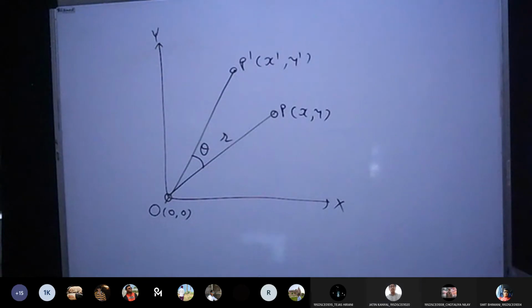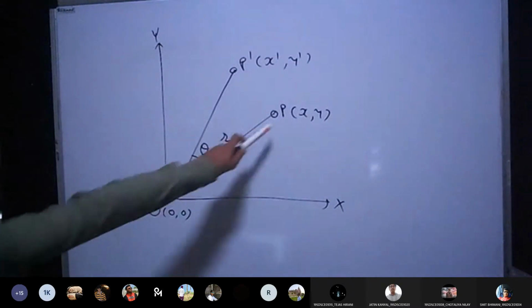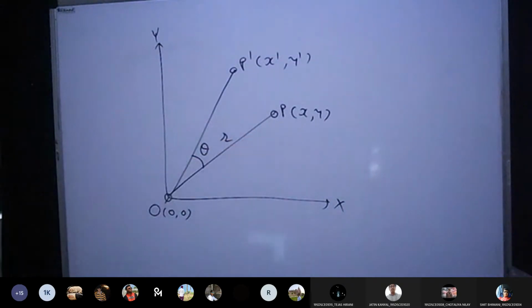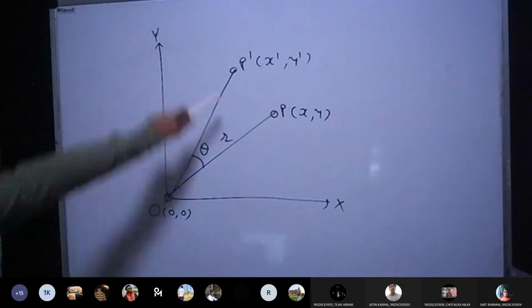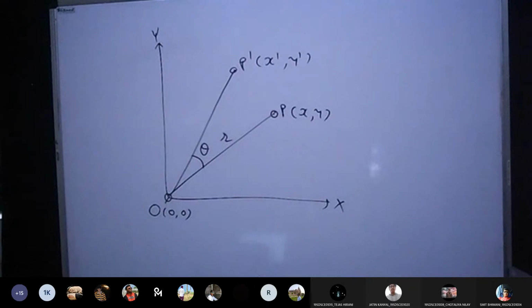Yes, sir. Yeah. So we are trying to rotate this point P. The original coordinates are x and y. To rotate this object, we need to apply the angle, so I am applying the angle theta, this one. Once I apply the angle theta, let us assume that I will get the new point at this location, which is P dash, and the new coordinates are x dash and y dash. The radius will be the same in both cases.